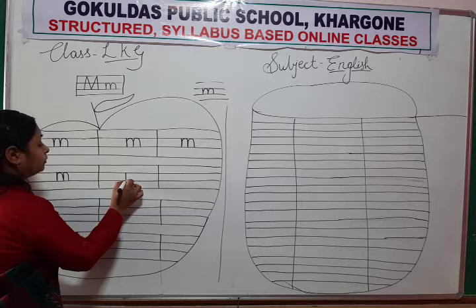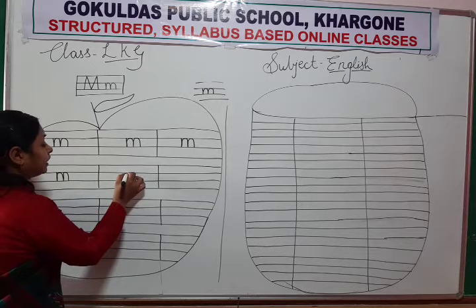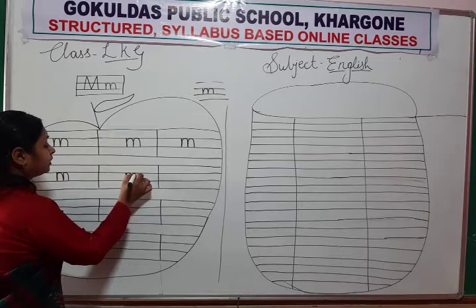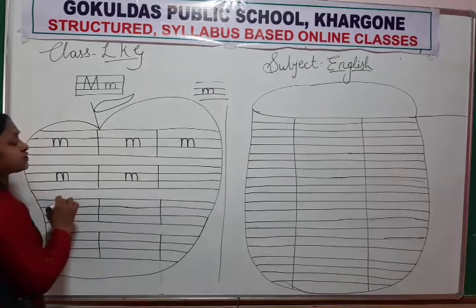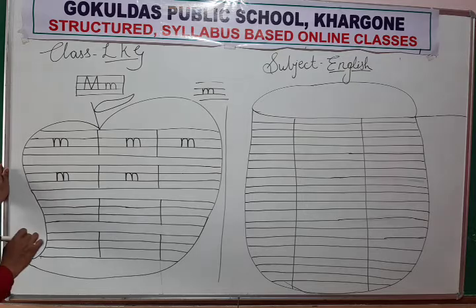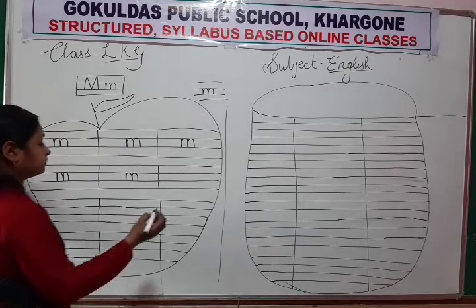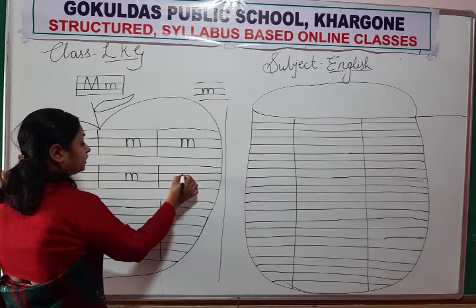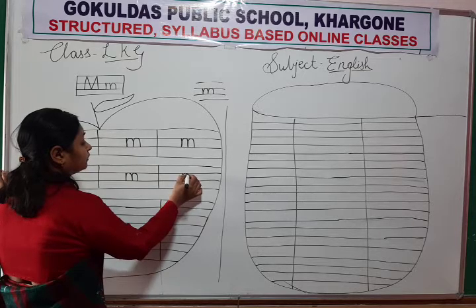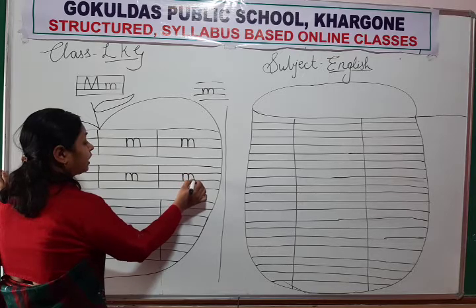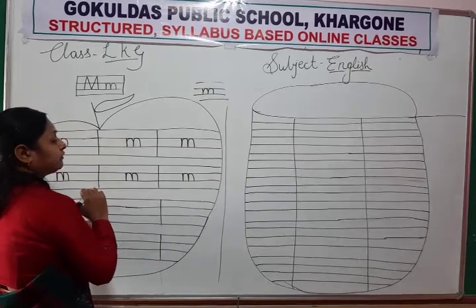Again, here you have to write between the base line and middle line. So down, up, curve, down, up, curve, down. Like this you have to write letter M. Again, down, up, curve, down, up, curve, down. So which letter will form?